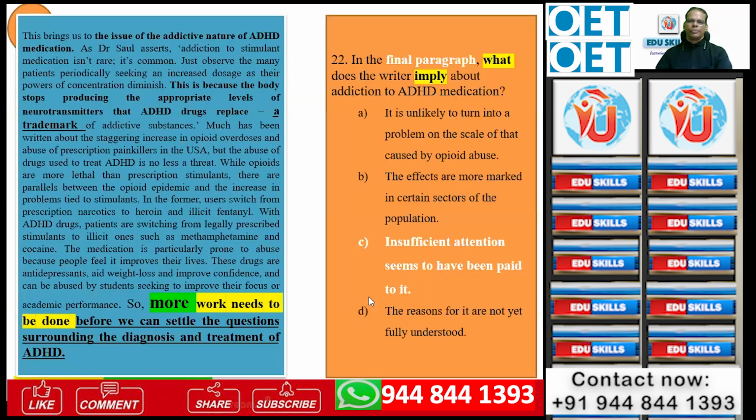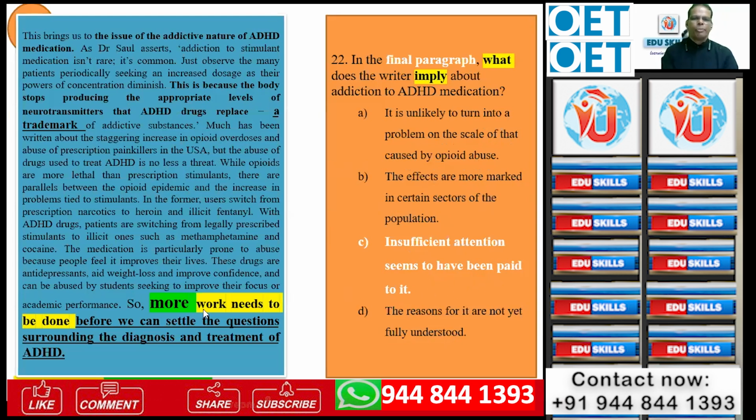Let's compare. In the final paragraph, what does the writer imply about addiction to ADHD medication? It is unlikely to turn into a problem on the scale of that caused by opioid abuse. It doesn't speak about opioid abuse at all. The effects are more marked in certain sectors of the population. They don't speak anything about different sectors of the population in the whole paragraph. And the reasons for it are not yet fully understood. They are not speaking about reasons not being fully understood, but insufficient attention seems to have been paid to it. So more work needs to be done. That is a paraphrasing of insufficient attention seems to have been paid to it.